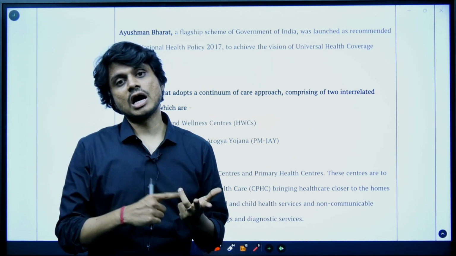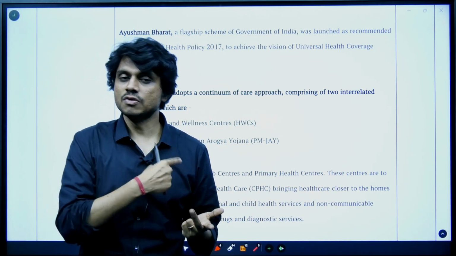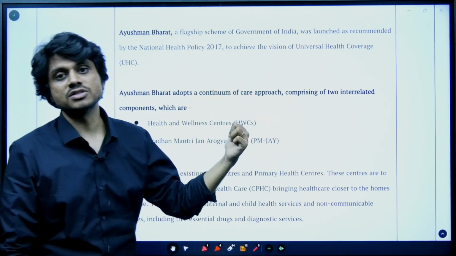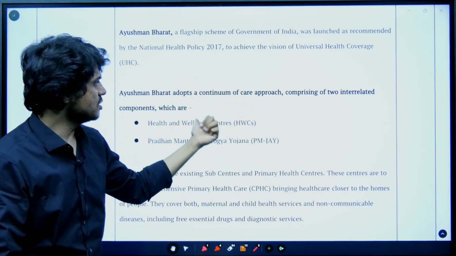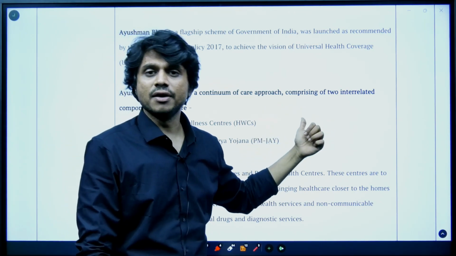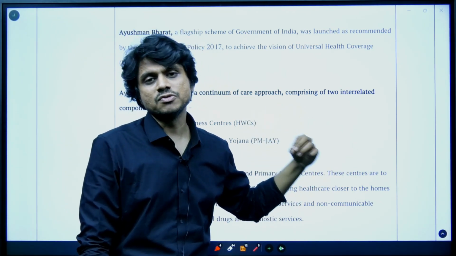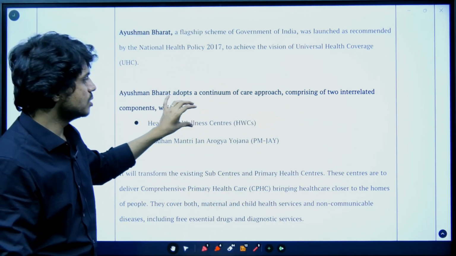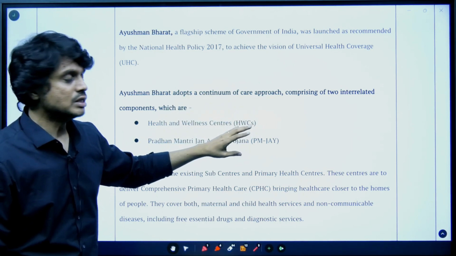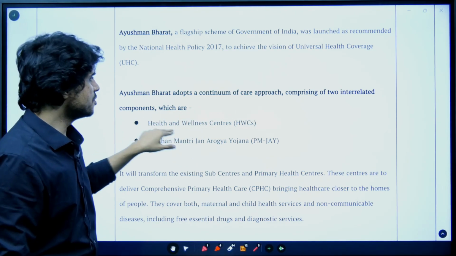So they want to create these health and wellness centers as a kind of comprehensive healthcare, where they can link Ayush with your allopathic system. They will also talk about the provision of yoga services, mental health services, everything. Quality healthcare services with the provision of diagnosis, with the provision of medicines, everything should be available. Very good services should be available at the primary healthcare center. Okay, they will be converted to health and wellness centers.